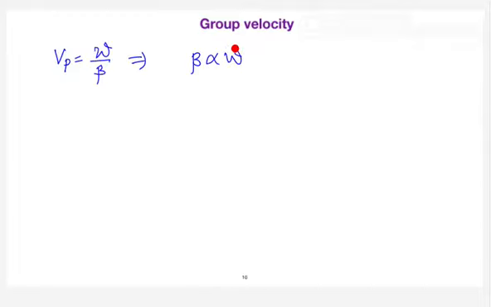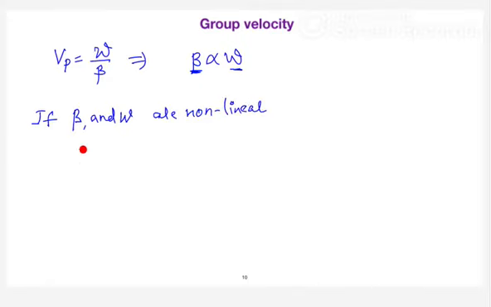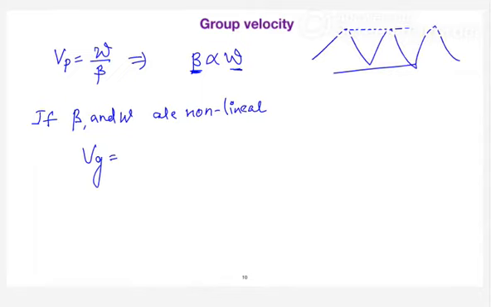But the concept of group velocity comes in if the phase change with respect to distance is not linear with the phase change with respect to time. So if beta and omega are non-linear, you define it as a group velocity rather than a phase velocity. I will give a simple example. If you have a single wave propagating in a waveguide, you can say that omega and beta are linear. But what will happen if you try to launch a number of waves?